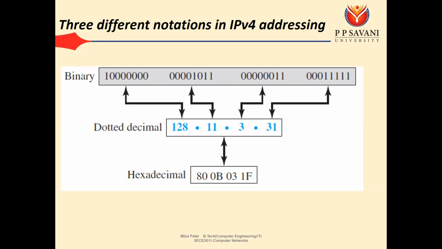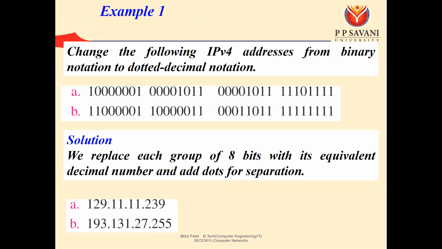Okay, binary to dotted decimal, dotted decimal to hexa, hexa to binary. So any type of conversion can be asked in the exam. For example, change the following IPv4 addresses from binary to dotted decimal. Okay, so this binary is given, and we have to convert it to decimal.